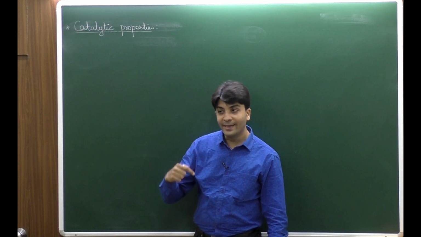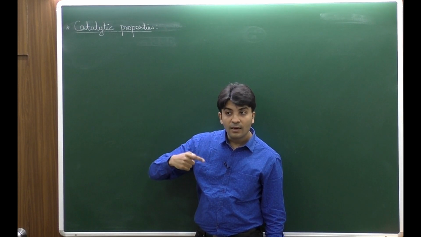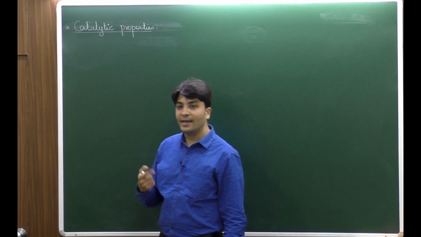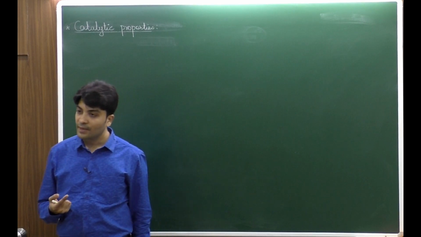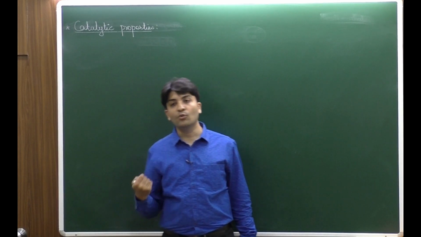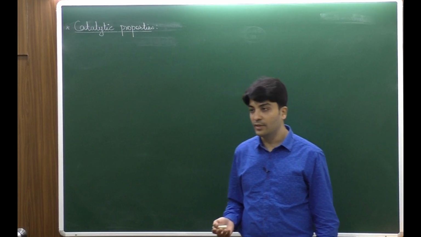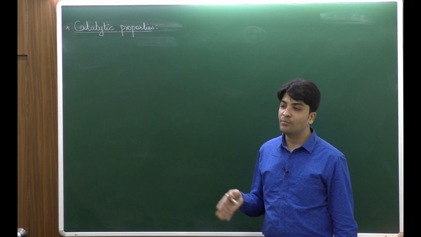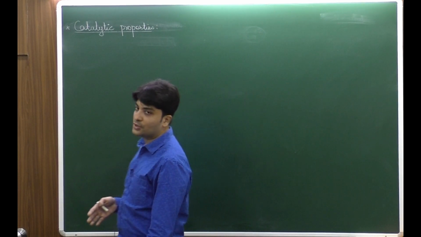That hydrogen and nickel will form a hydride, a chemical bond, and that is nothing but chemisorption. So at higher temperature, the chemisorption will be favored. At lower temperature, physisorption is favored.